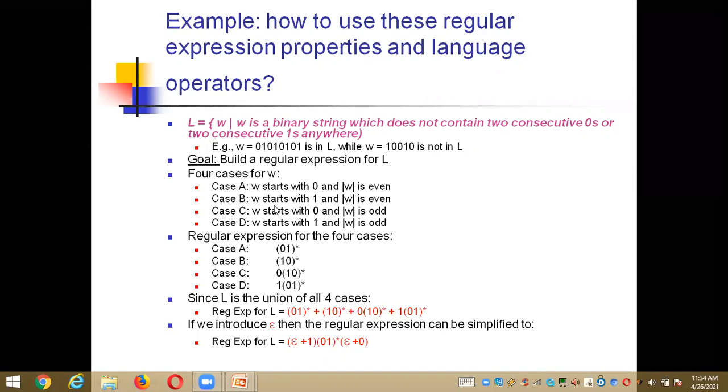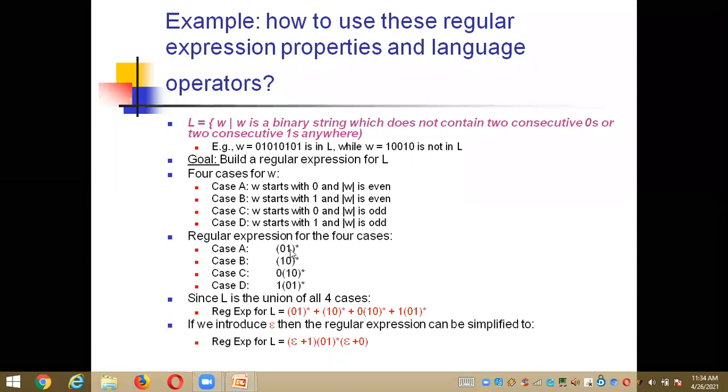And now case B is start with 1 but it is even. So (1 0) whole star. It can be represented as 1 0. That means my string starts with a 1 but the length is even, so you only need to put a star, the Kleene closure, for the 1 0. Right? For the complete 1 0 you need to put the Kleene closure.